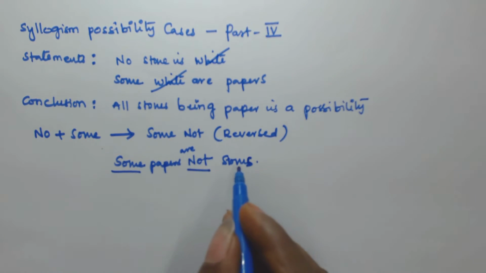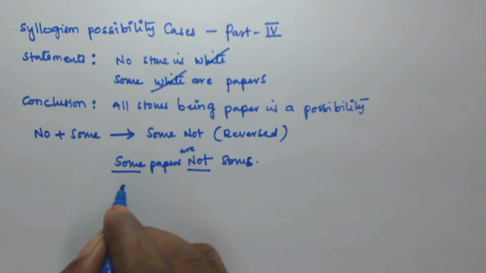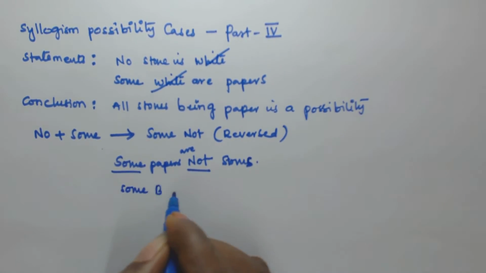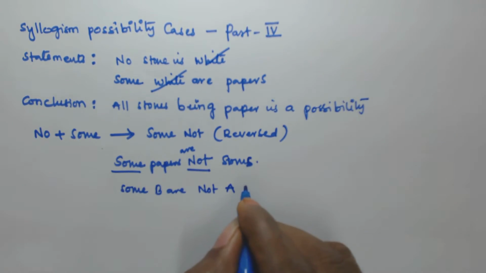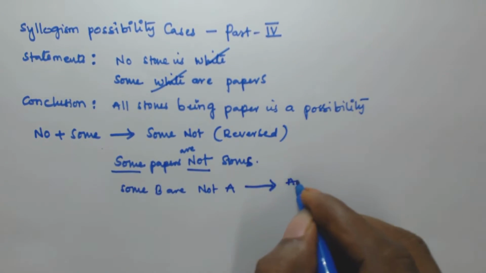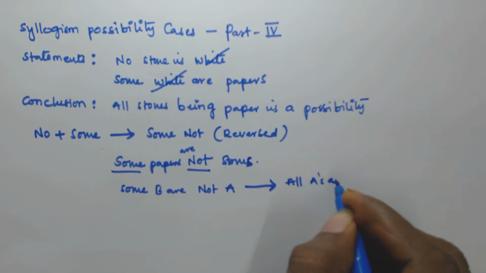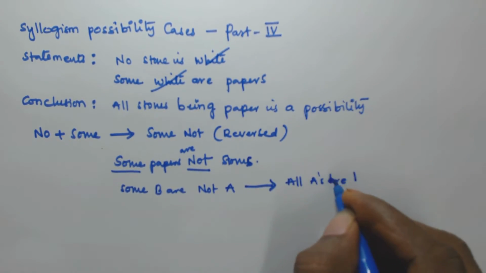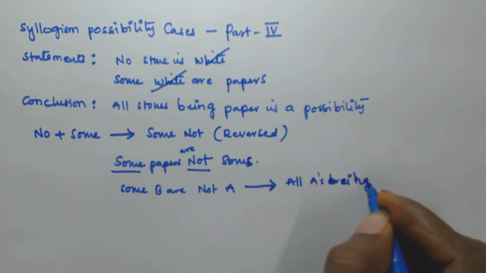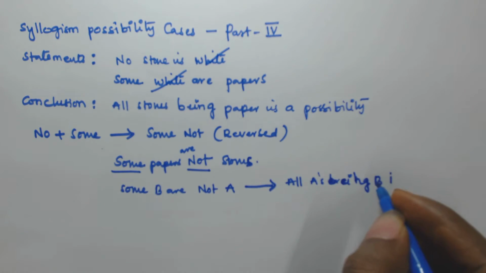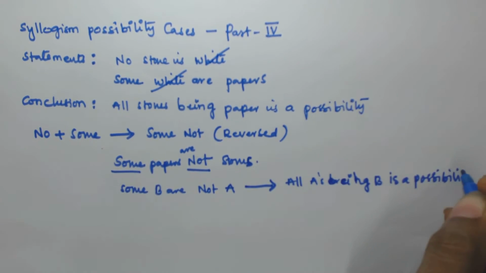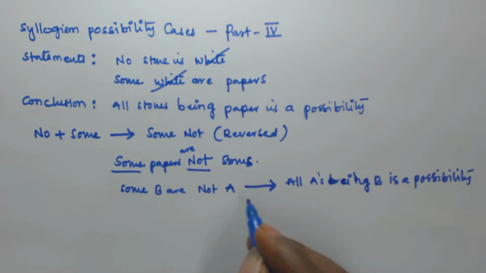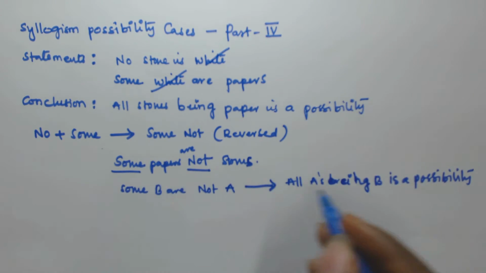In the previous video I told you that if some b's are not a, then all a's being b is a possibility.